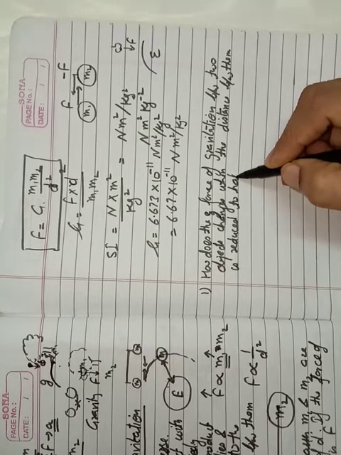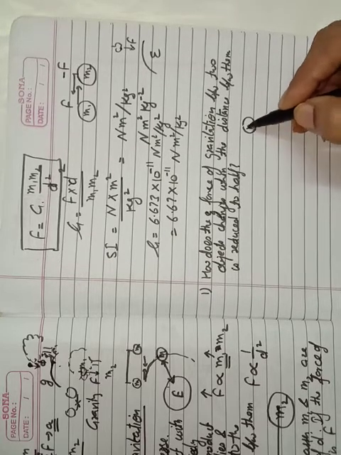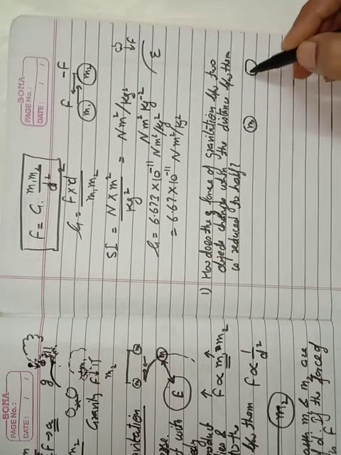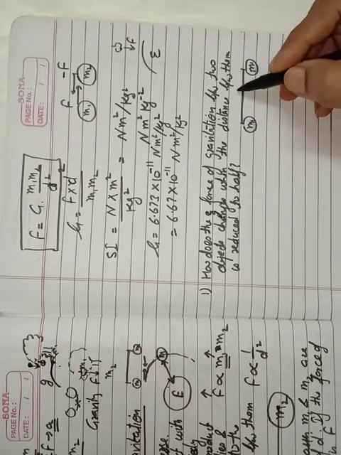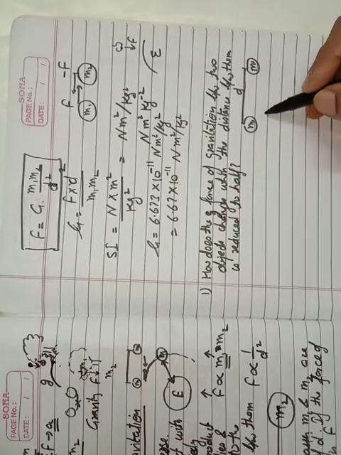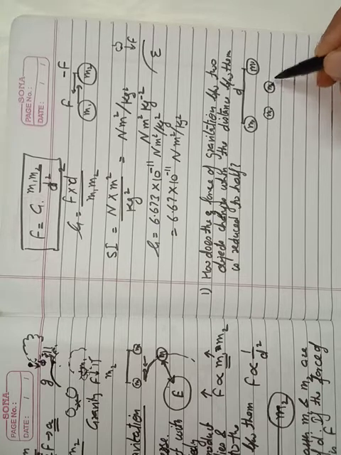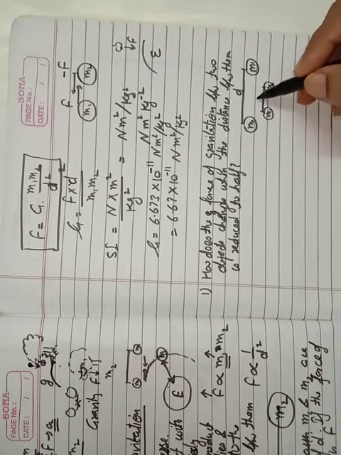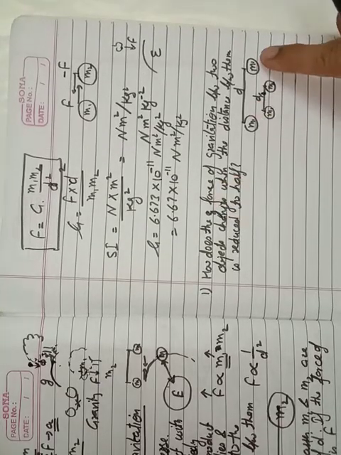First you should understand the meaning of this question. Suppose these are two objects of mass m1 and m2. They are kept at a distance of d from each other. Now according to the question, if we reduce the distance between the objects by half, now the distance between the two objects is d upon 2. So what will be the value of the force which was acting on these two objects?